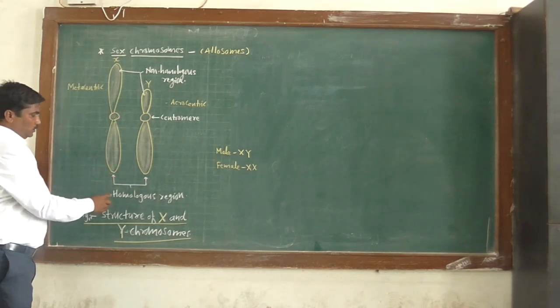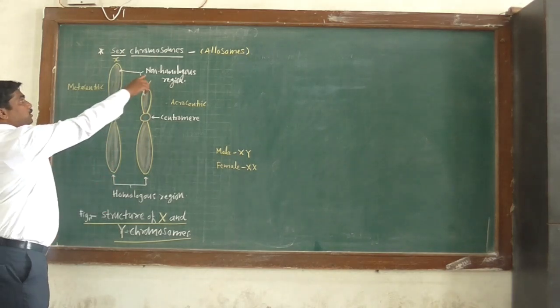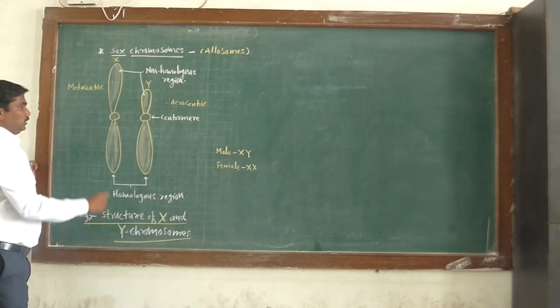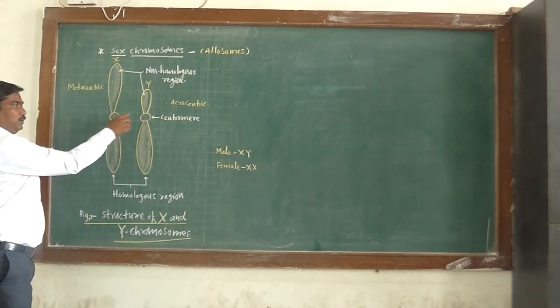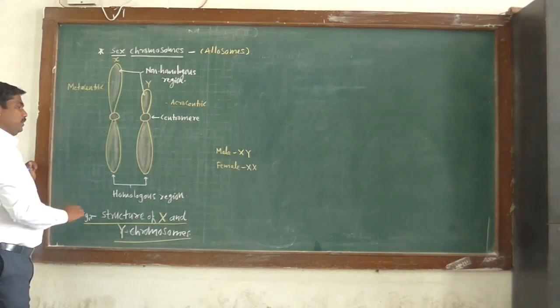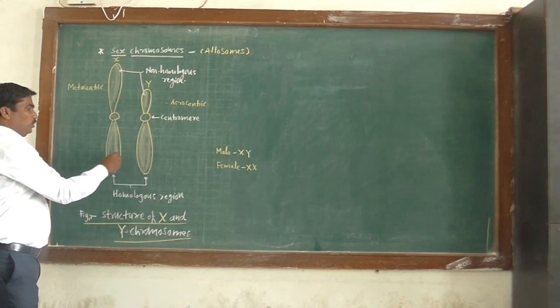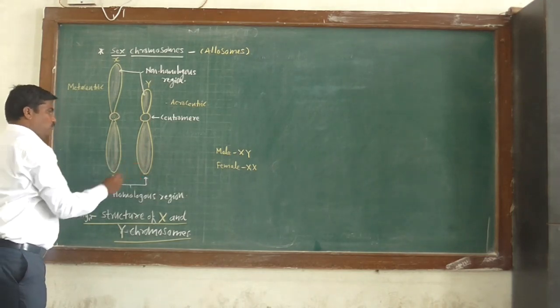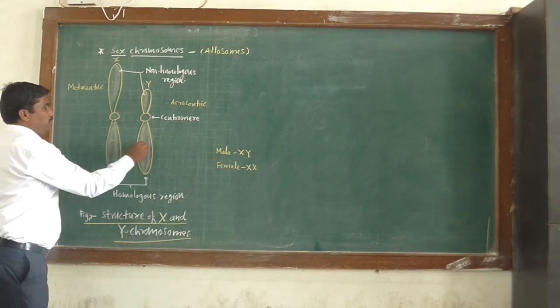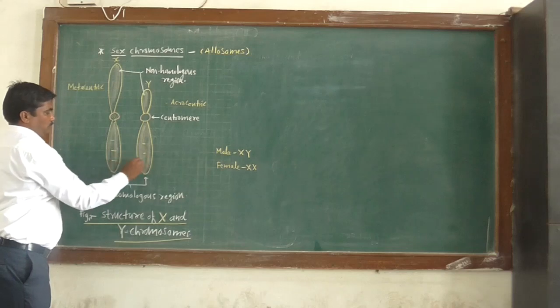These chromosomes have two regions, a homologous region and a non-homologous region. These regions attach at the center, the centromere. So homologous region, why is it called homologous? Homo means same. This homologous region of X and Y chromosome contains similar types of gene.